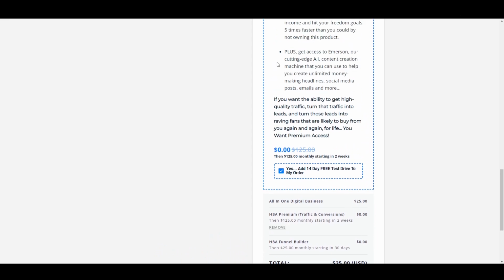Also, one more thing, you have an AI content creation machine. It gives you post ideas and stuff like that. It helps with blogs and articles, whatever it may be. AI helps write it. Alright, guys, that's really cool.